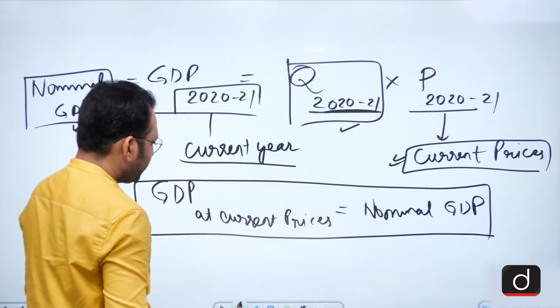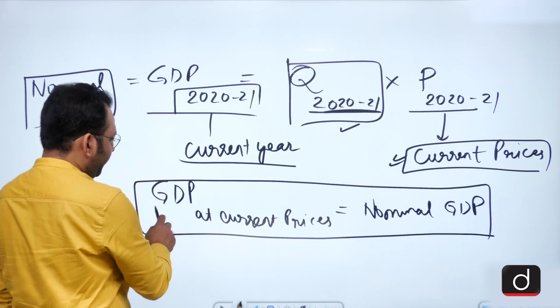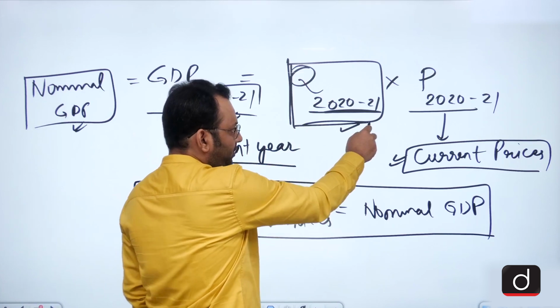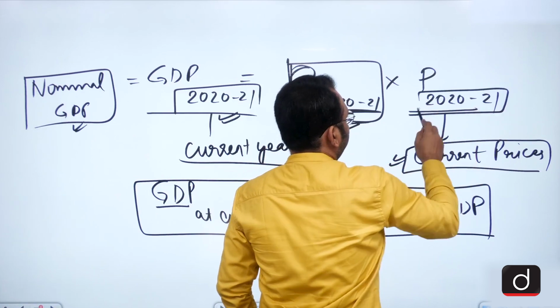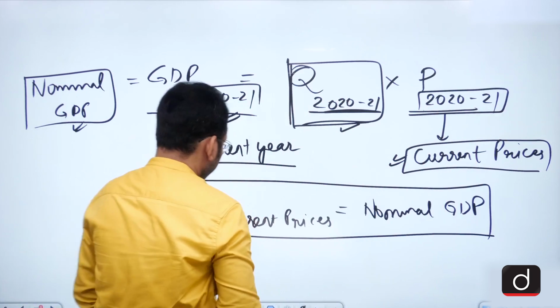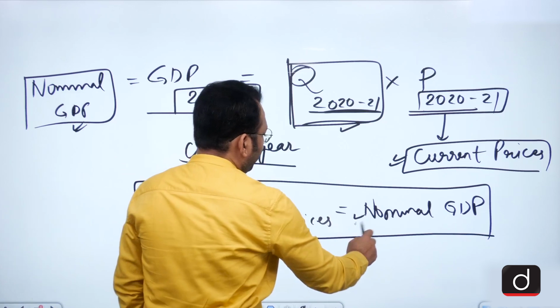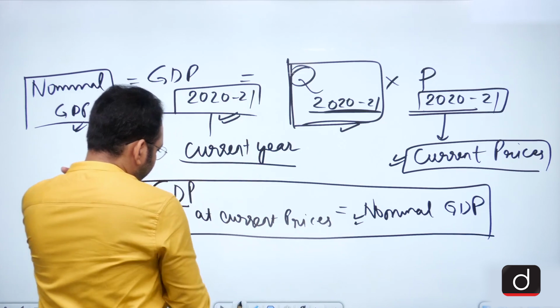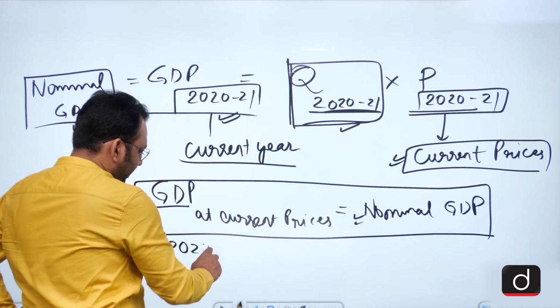right? So suppose we are willing to calculate the GDP for this year. So the quantity of this year, of course, and the price of this year. This will give me the concept called nominal GDP. So based upon this concept, suppose we calculated the GDP for this year.